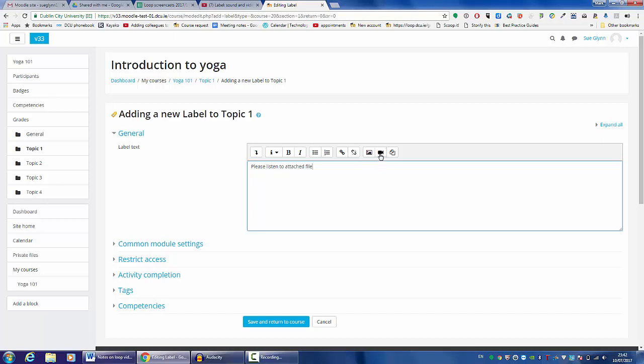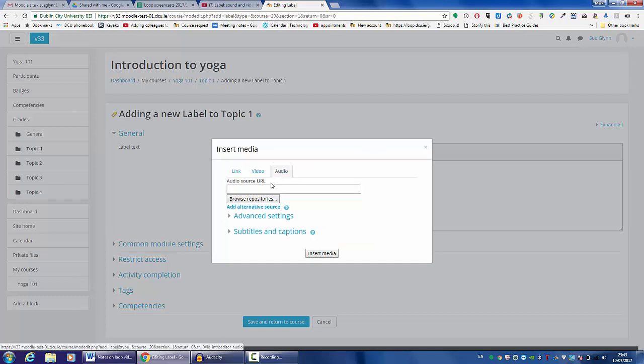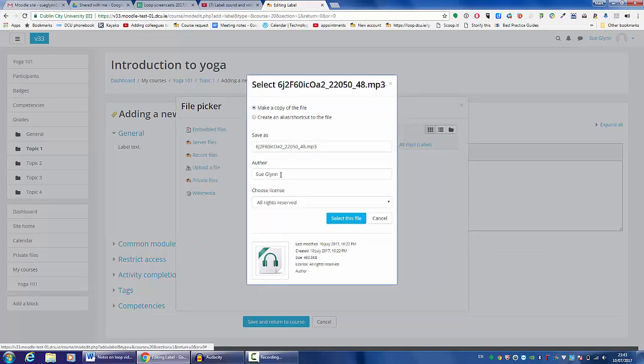And then click on the video icon. Then we click the Audio tab, and we can click on Browse Repositories. Once we've found the file, we click on it, and then click again, and select this file.